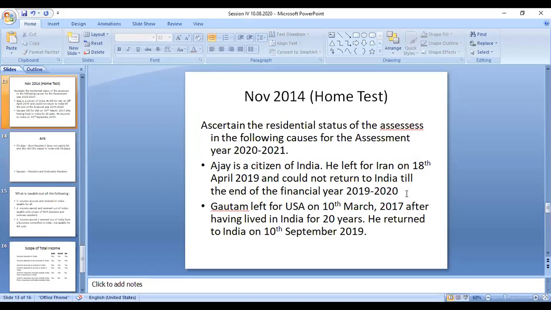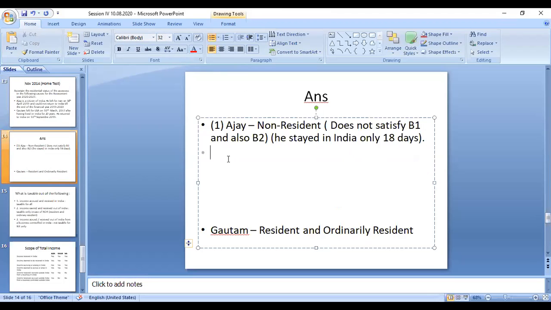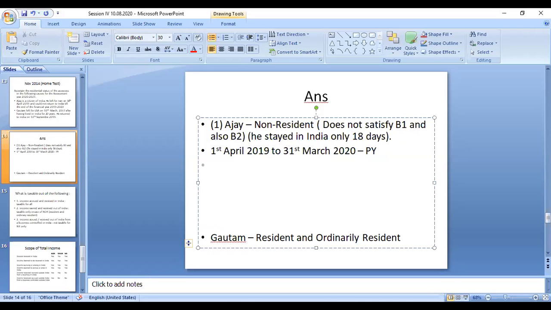So on 10th March 2017, he left India, and he returned to India on 10th September. The previous year starts with 1st April 2019 to 31st March 2020. This is the previous year. In between these two dates, how many days is he staying in India? That is what we have to calculate.